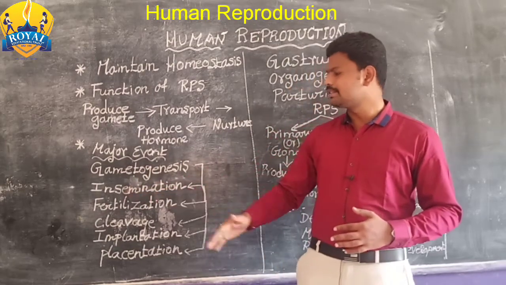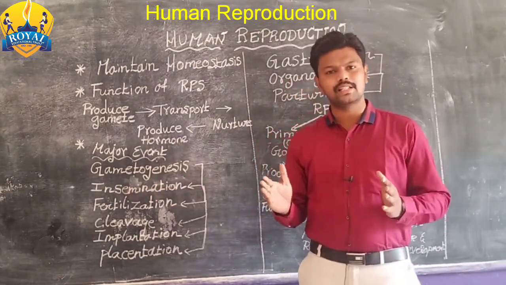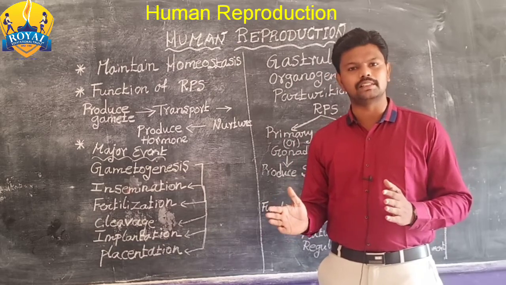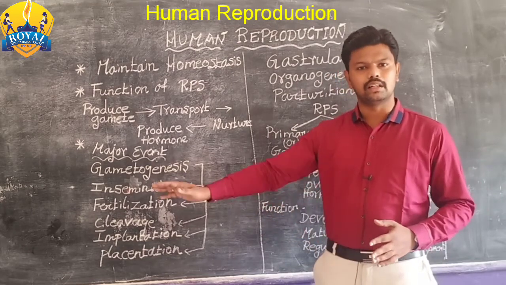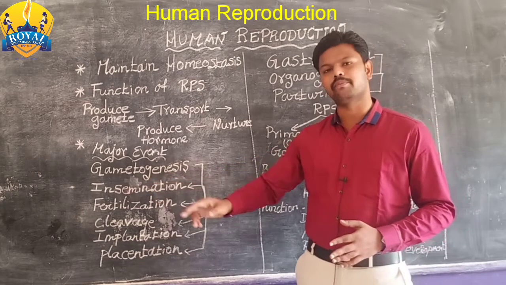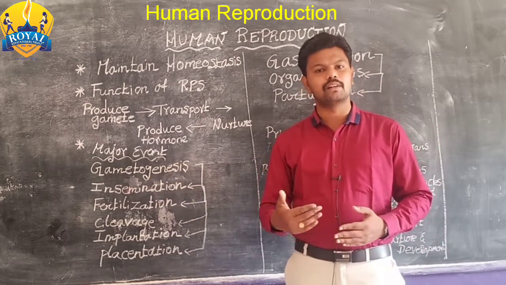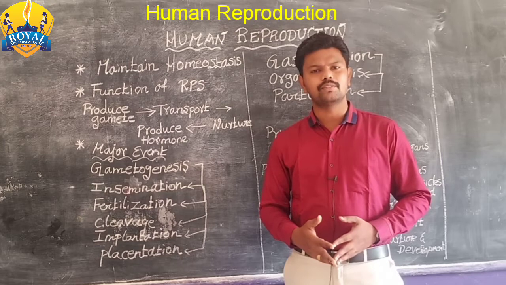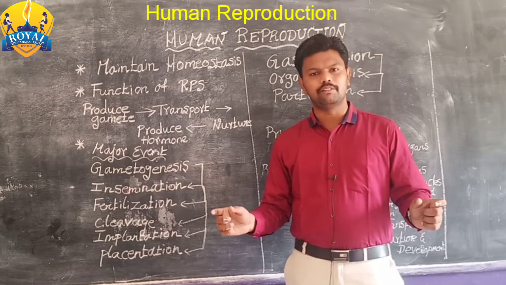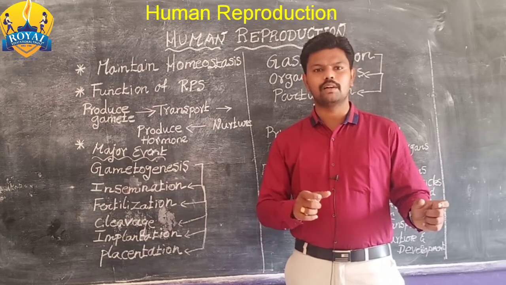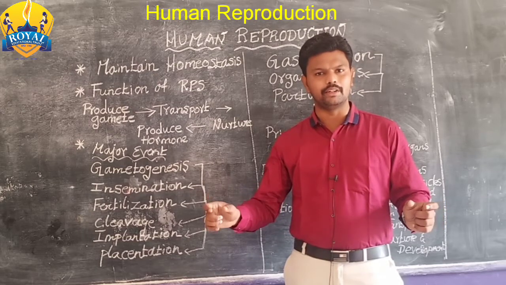Then insemination: transfer of the male gamete into the female reproductive tract is called insemination. The next step, fertilization. What is fertilization? Fusion of the male gamete and female gamete, fusion of the sperm nucleus and egg nucleus.